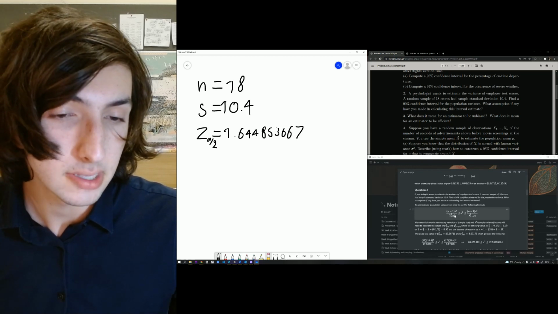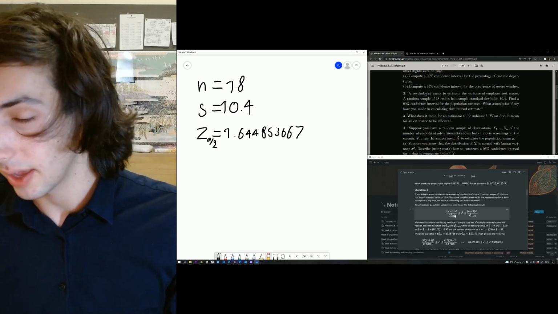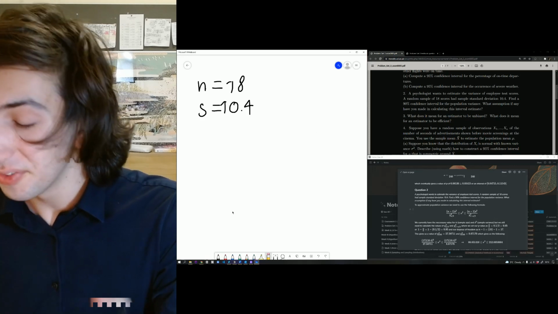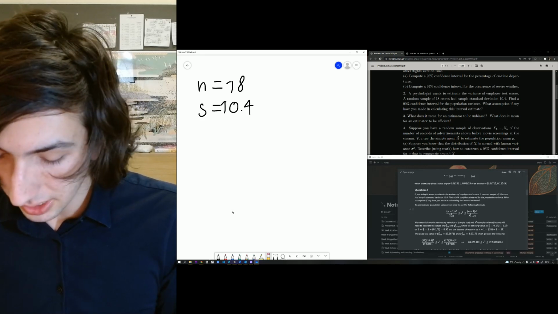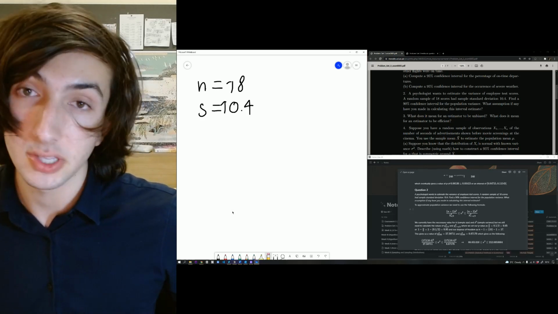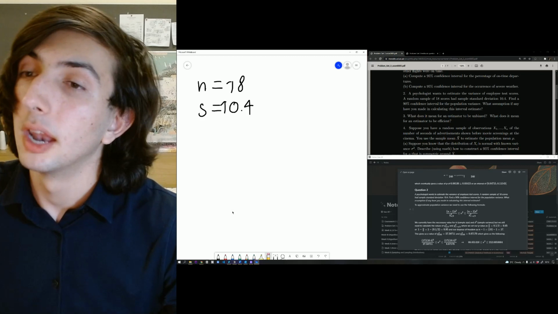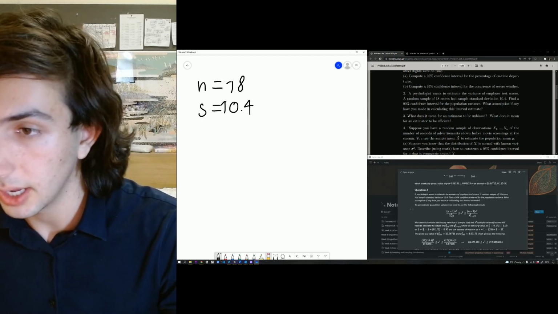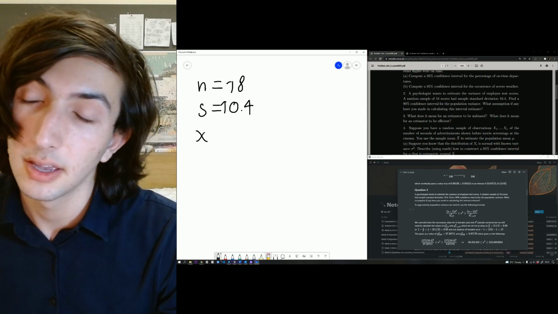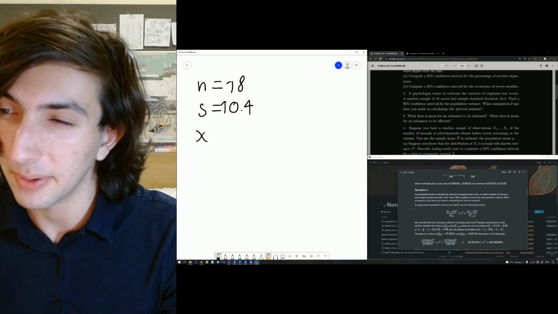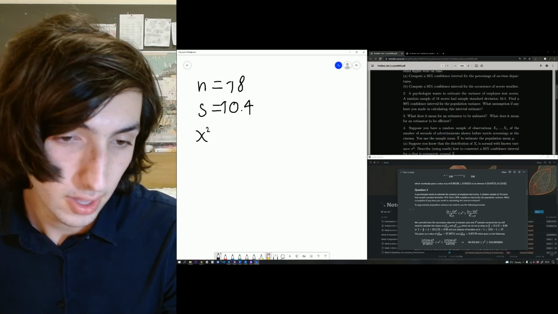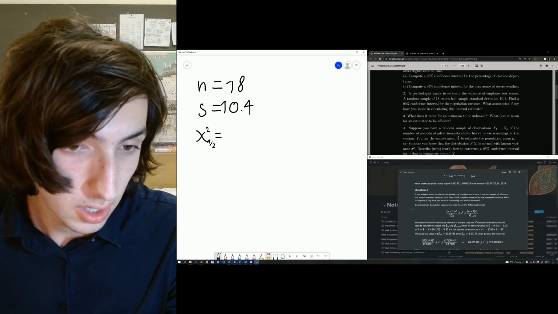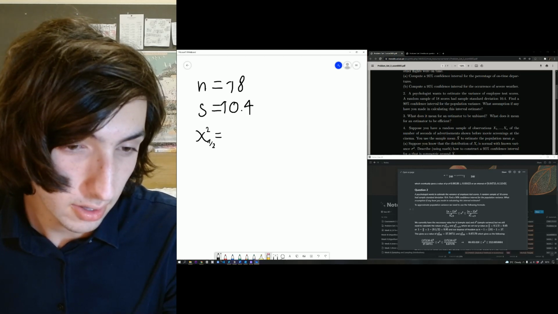So what we eventually get here is that we're going to use this formula. Wait, I remember this now. Scratch that. For this one, we're not actually going to use the normal distribution. We're going to use the chi-squared distribution. Chi-square is obviously a bit tricky for people who haven't done it before, but it is a staple of statistics. Basically, chi is just a funny way of writing x. So chi-square, and we're going to do alpha over 2.